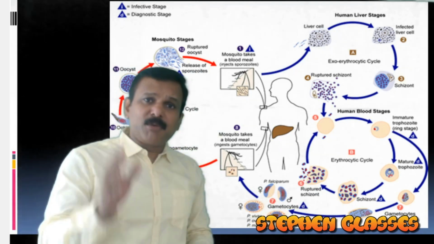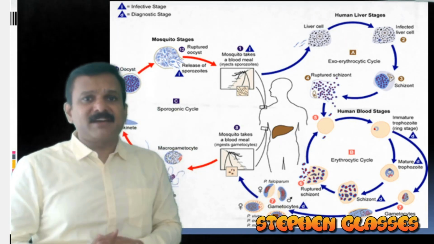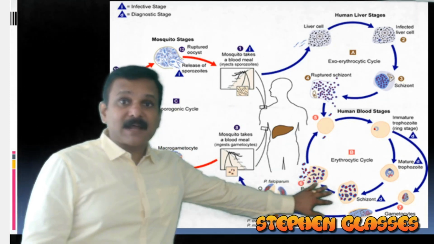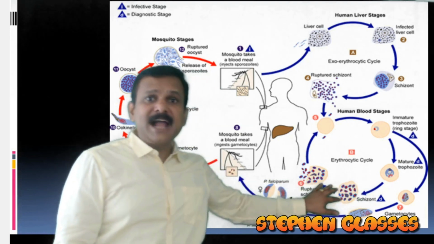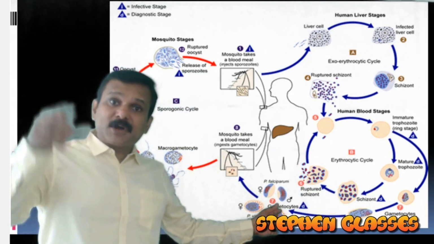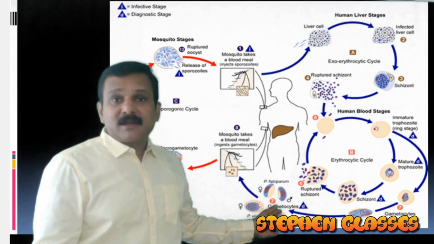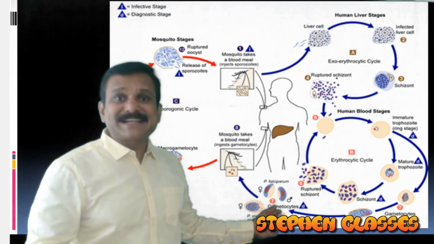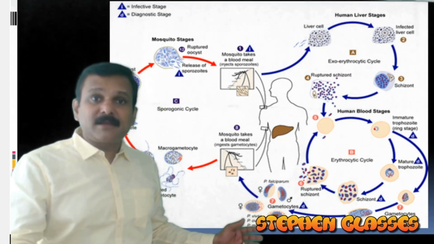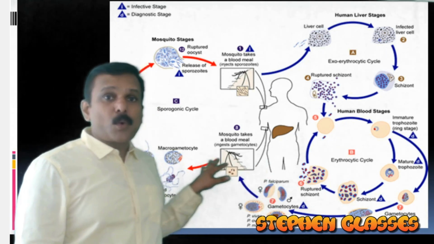Which is the most important symptom of malaria? That is the chill and fever characteristic of malaria, and that is due to release of merozoites and hemozoin granules after rupturing of the RBC. And these merozoites will develop into gametocytes. When a mosquito bites this infected person, these gametocytes will enter into its gut. And these gametocytes are transformed into microgamete and macrogamete, and there will be fertilization and sexual reproduction within the mosquito.